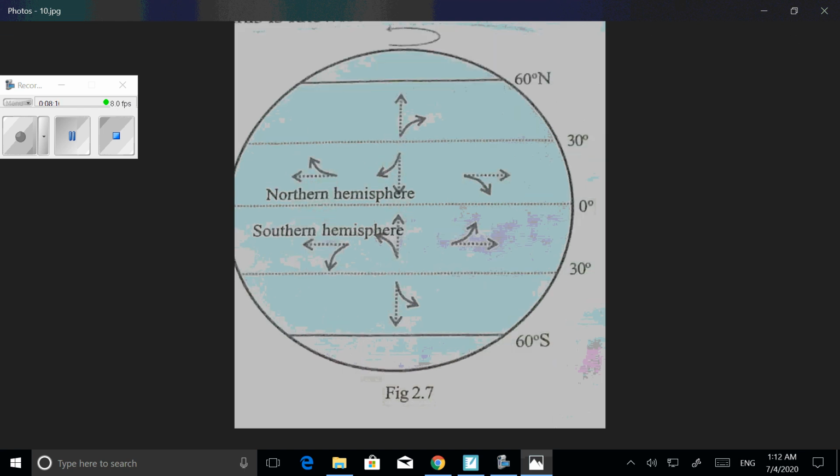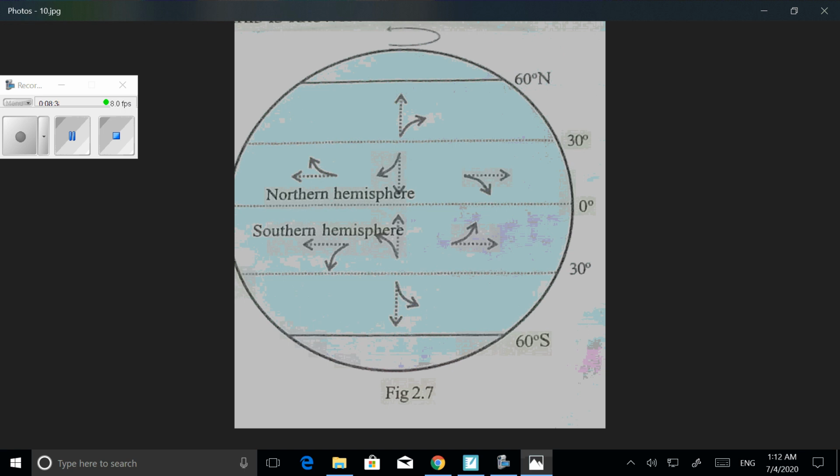Then wind moves to the west and is deflected to the right, which means that wind, also a freely moving object, turns to the right in the northern hemisphere. In the same manner, wind also turns to the left in the southern hemisphere. If we look at that figure, that is very clear for you.